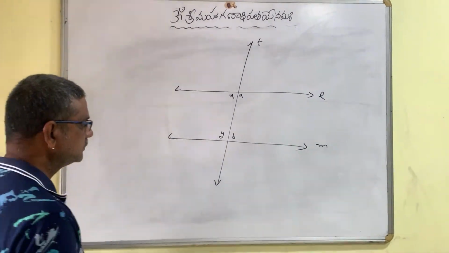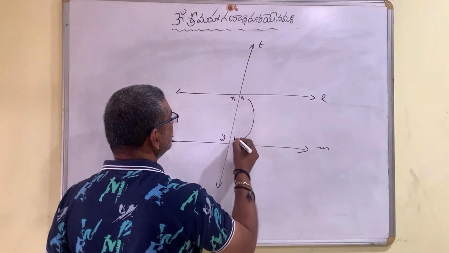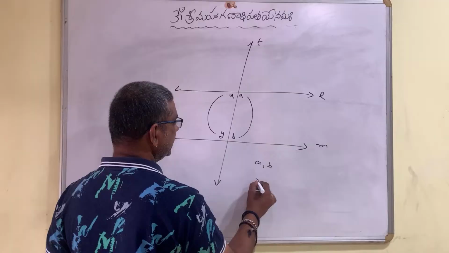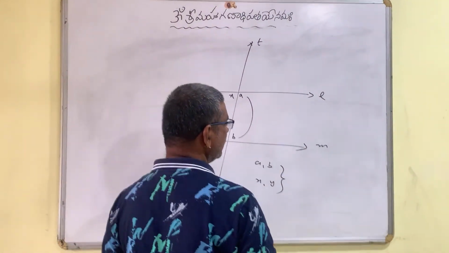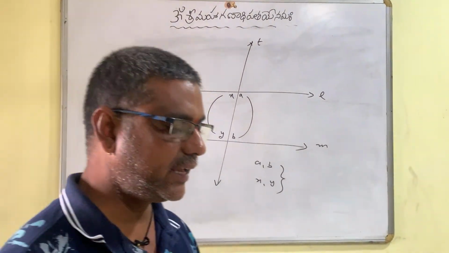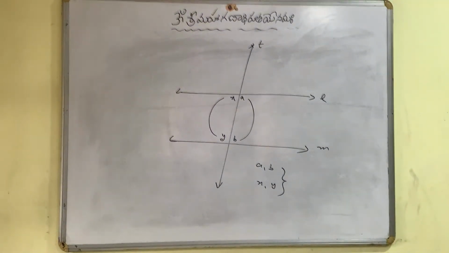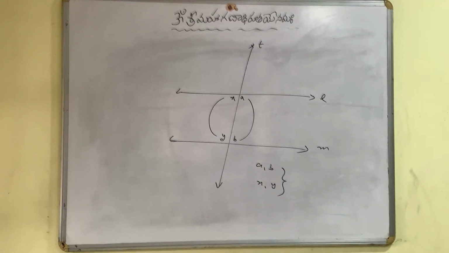Now, these two angles and these two angles, A, B, X, Y, these two pairs are called interior angles on the same side of the transversal.